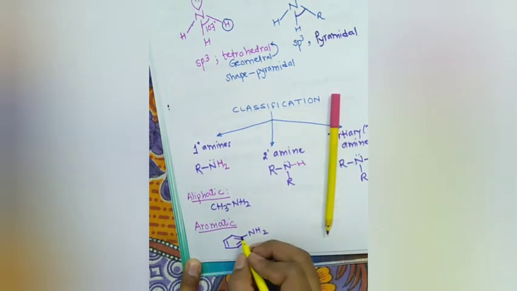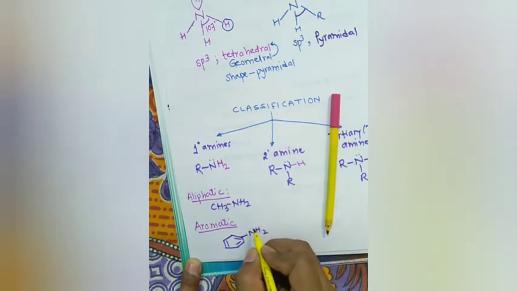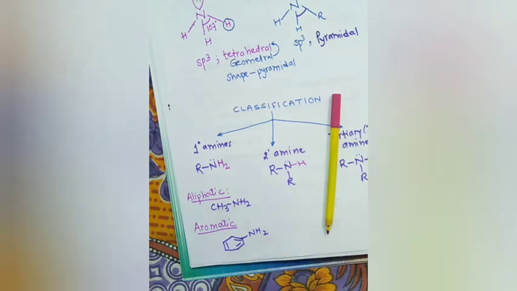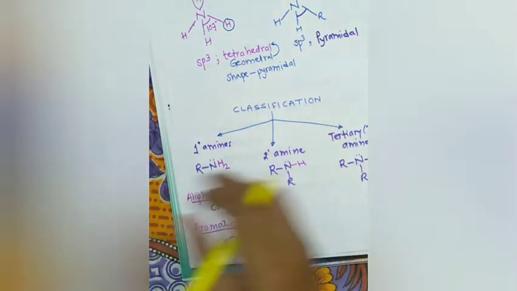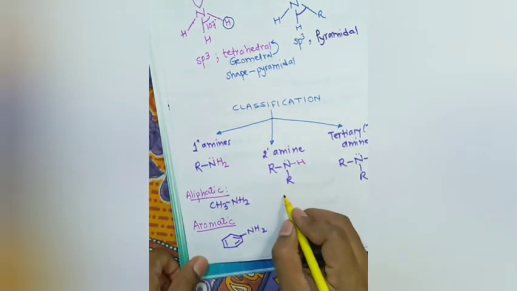See, the alpha carbon we are not thinking about. We are just focusing on nitrogen. Nitrogen is attached to 2 hydrogen atoms, hence it is primary. Similarly, we can have aliphatic secondary amines, for example, dimethylamine,